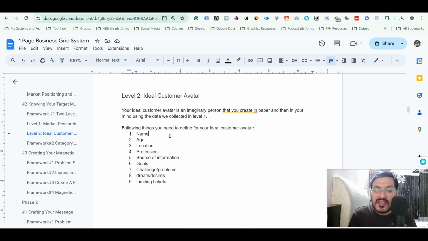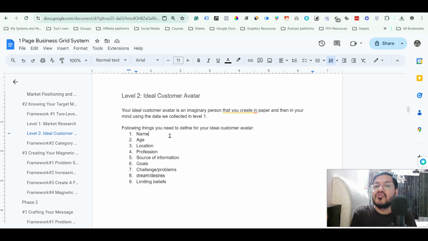After that, you will give it an age. Okay, so age is also important, because your product will be used by a particular age group. It could be for Gen Z, it could be for people who are in their 20s, who maybe got a new job, or are in higher studies.